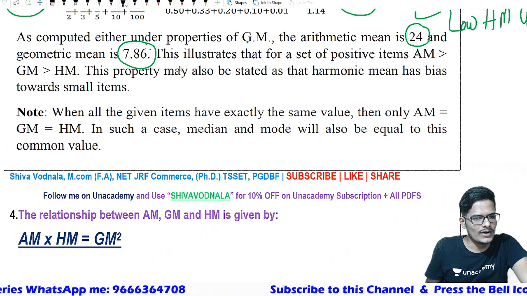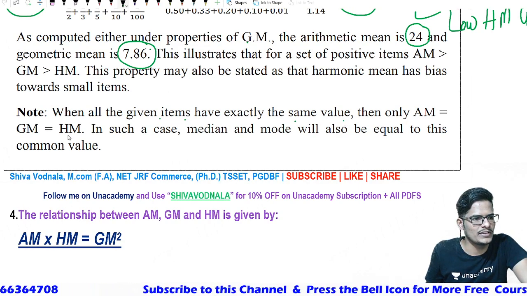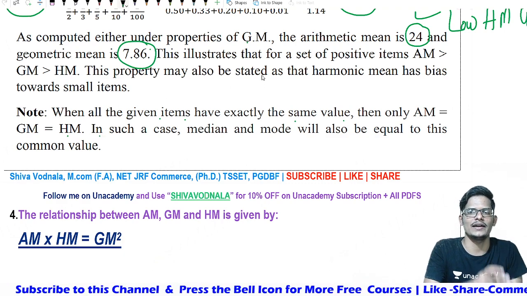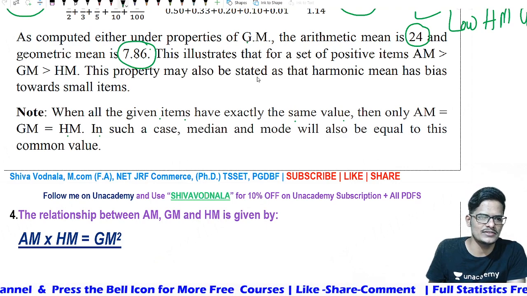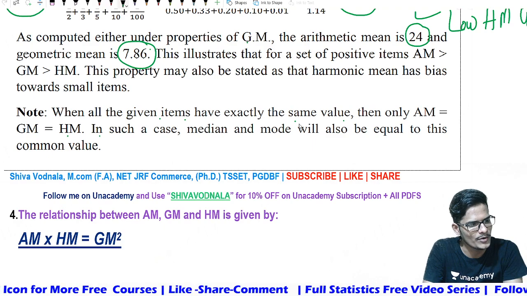However, when all items are given exactly the same value, only then AM is equal to GM is equal to HM. So when all observations are equal, AM, GM and HM will become equal. In such a case, median and mode also will be equal to a common value.